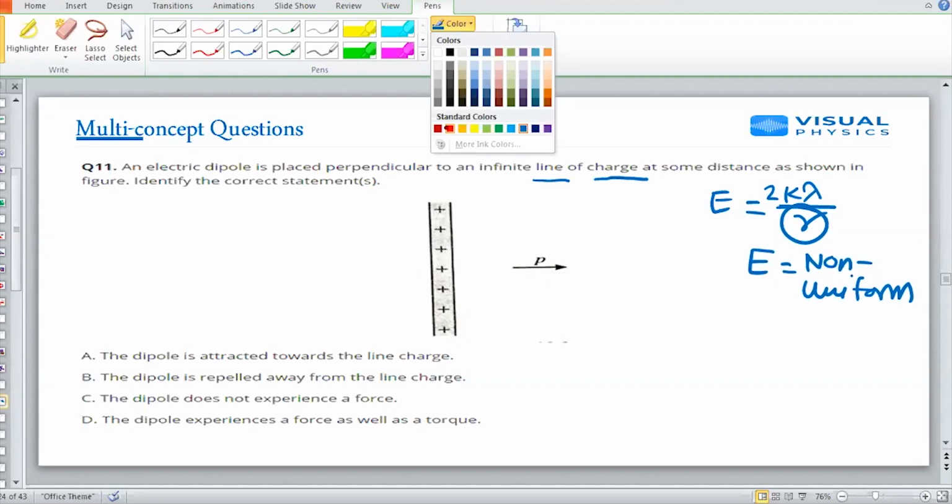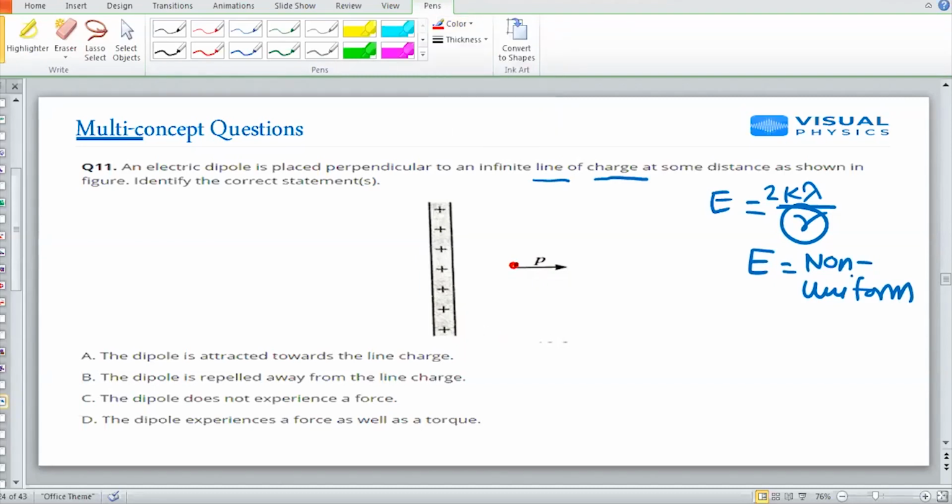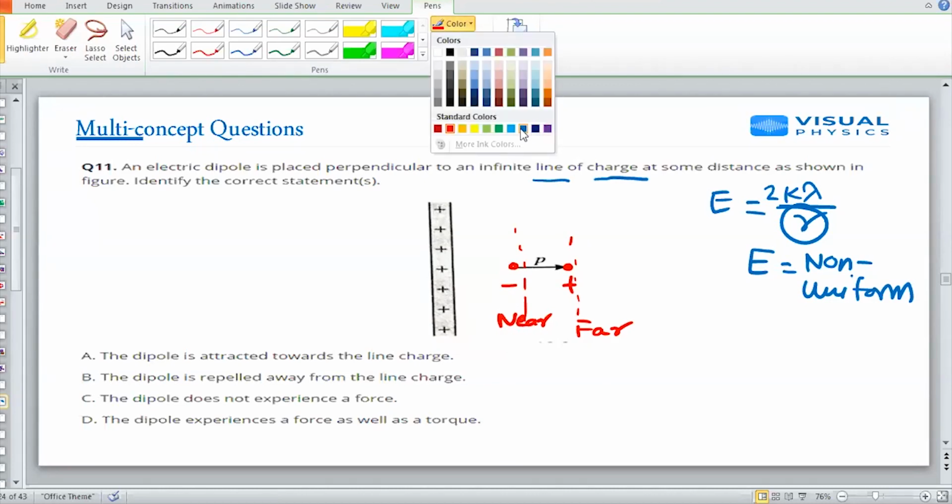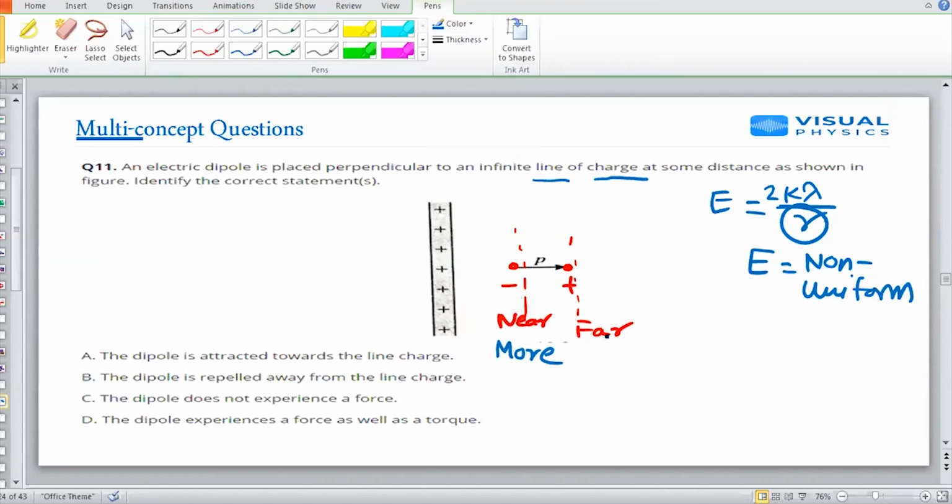Now, the dipole consists of a negative and a positive charge, but the negative is near to this line and the positive is far. So the negative will experience more force and the positive will experience less force. So the net force will be attraction towards the line. That is the option number next.